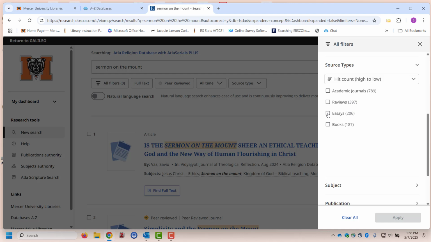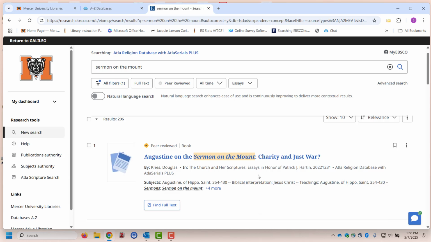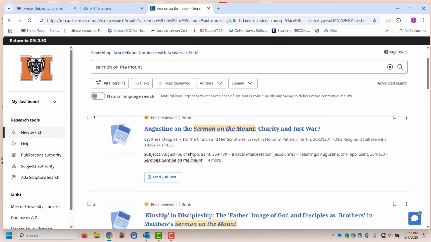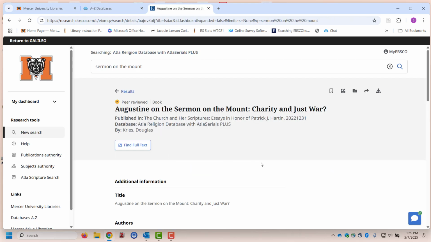So let's look at finding an essay. I want to show you how to find the essays. So I'm going to click on that box and then click Apply. Okay, so this first one, notice that it is also peer-reviewed, and it says it's a book. And I'm going to click on this title here so we can see this record a little bit easier.